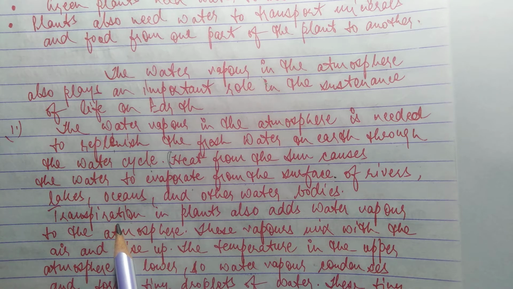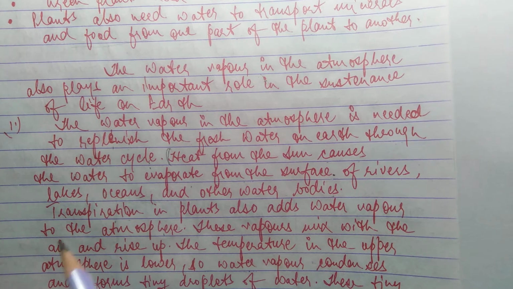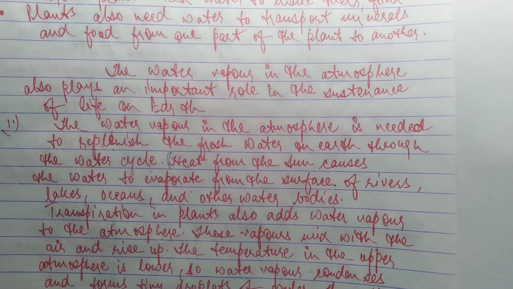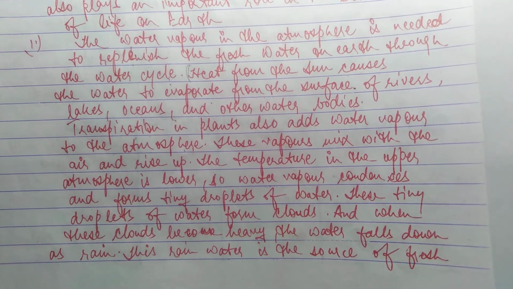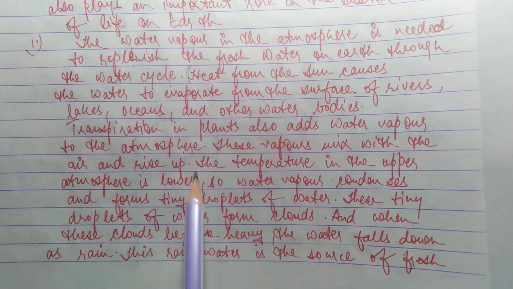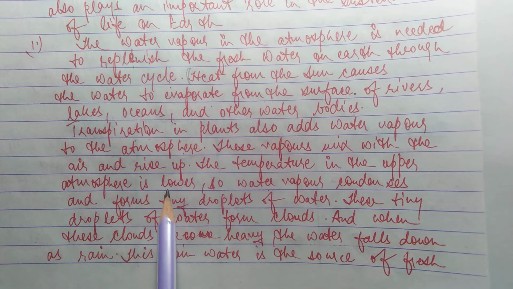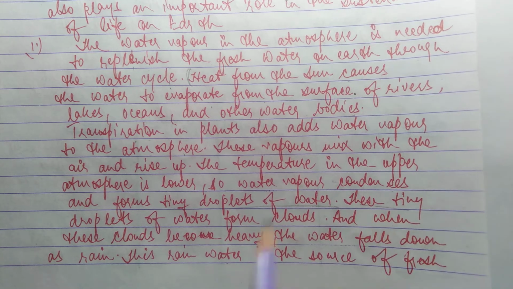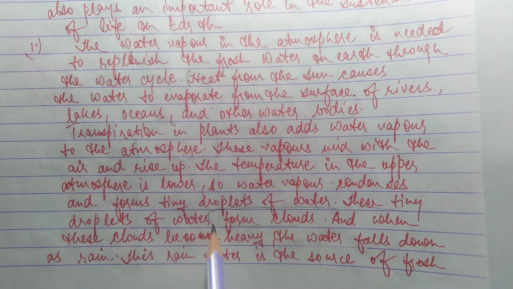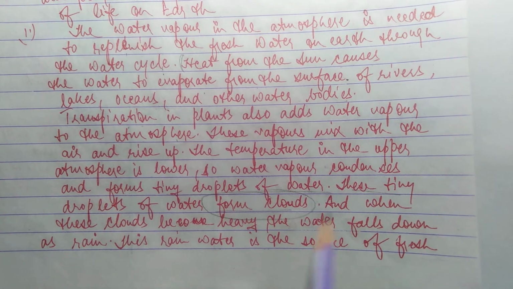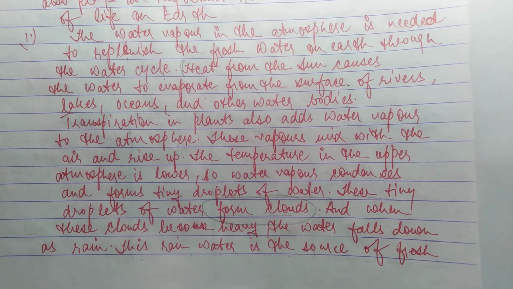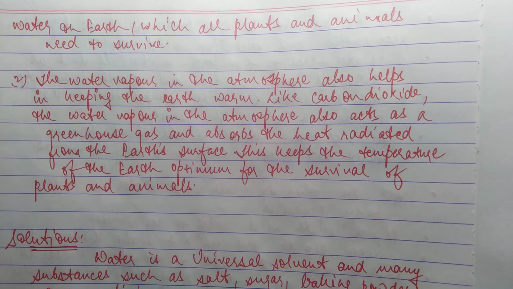Transpiration means the excess water released by the plants. These vapors mix with the air and rise up. The temperature in the upper atmosphere is lower, so water vapor condenses and forms tiny droplets of water. These tiny droplets form the clouds, and when these clouds become heavy, the water falls down as rain. This rainwater is the source of fresh water on the earth, which all plants and animals need to survive.